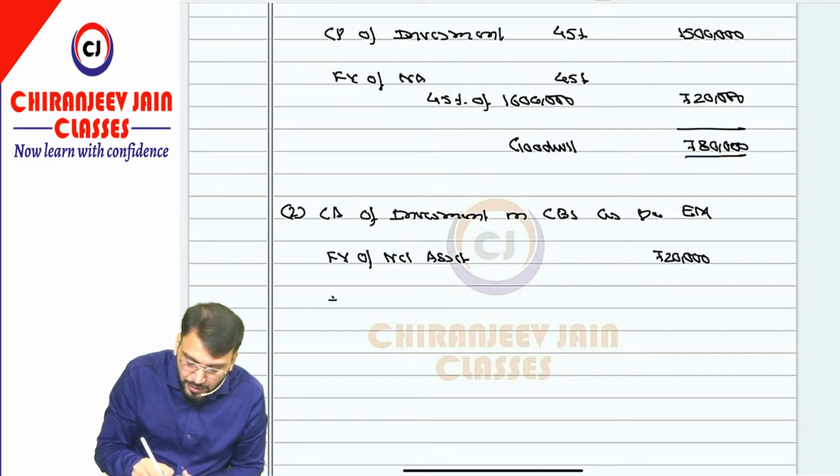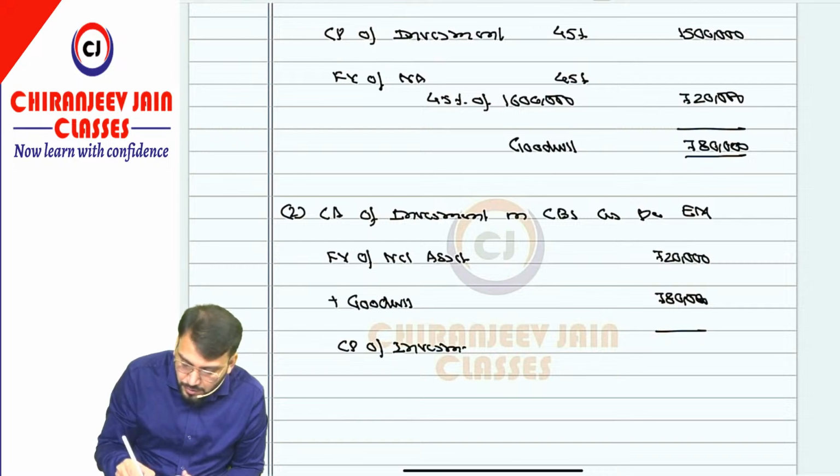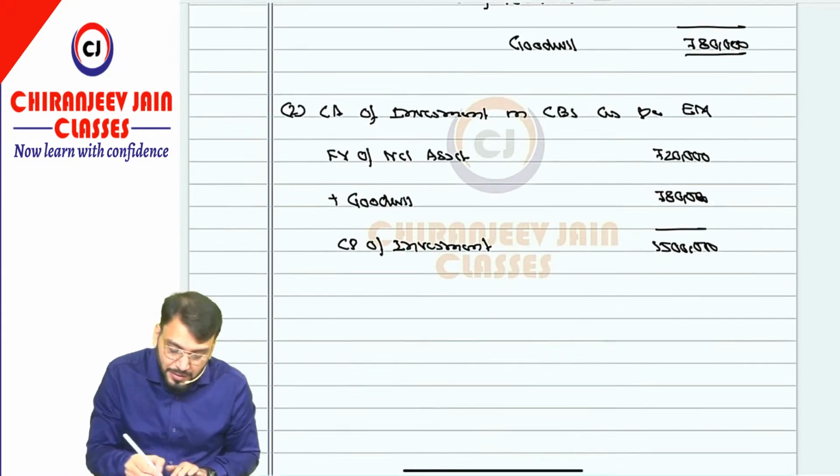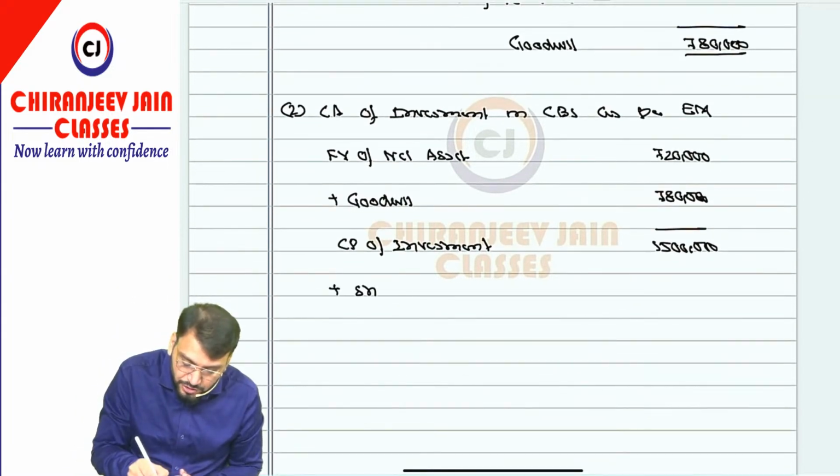Then we add goodwill. Goodwill is 7 lakh 80,000. So this is the cost price of investment, 15 lakh. We are not recognizing goodwill separately because 15 lakh is inclusive of goodwill. Correct.